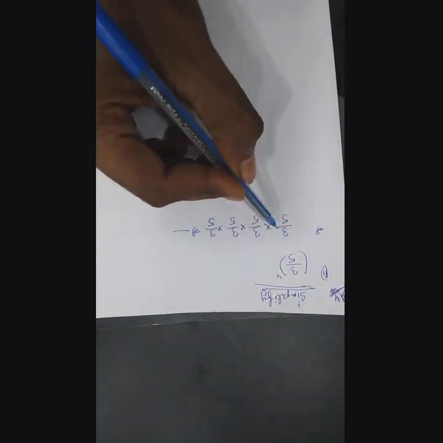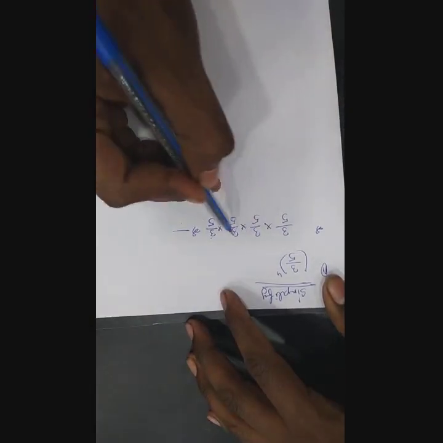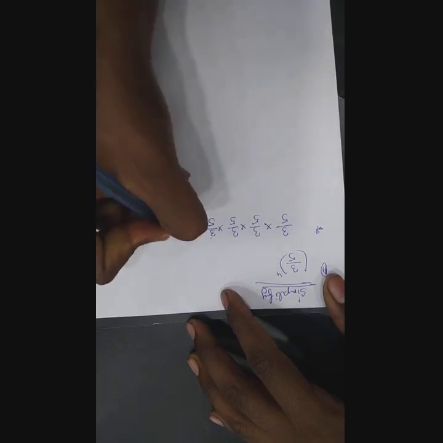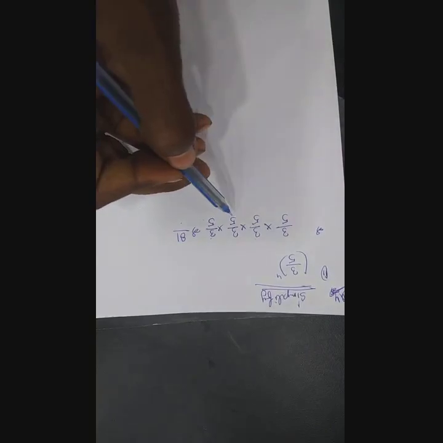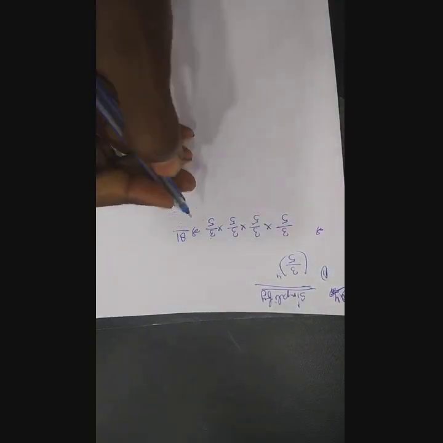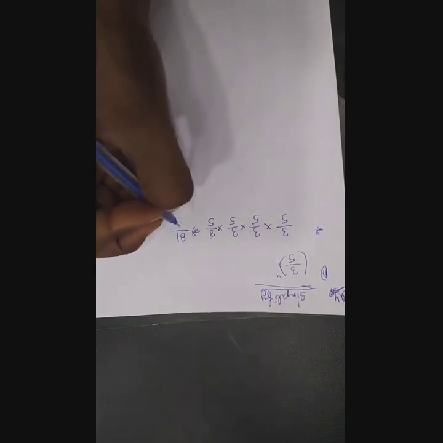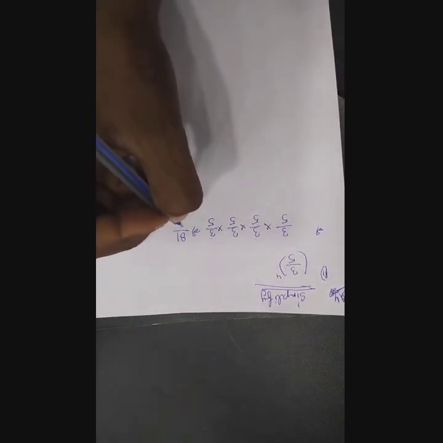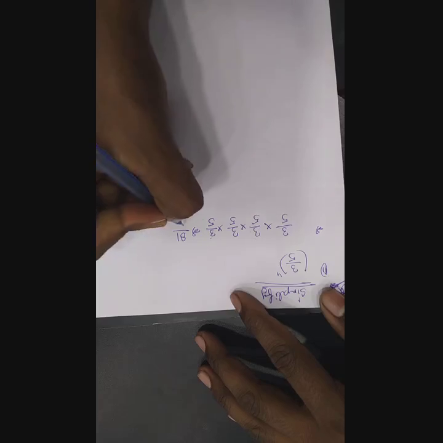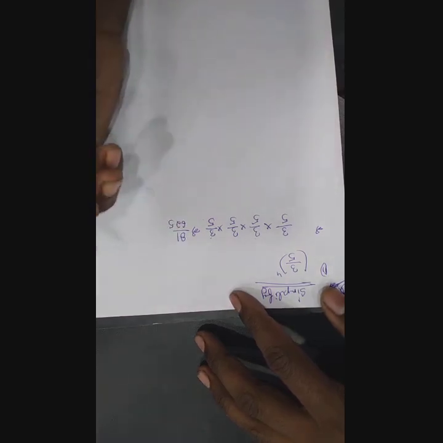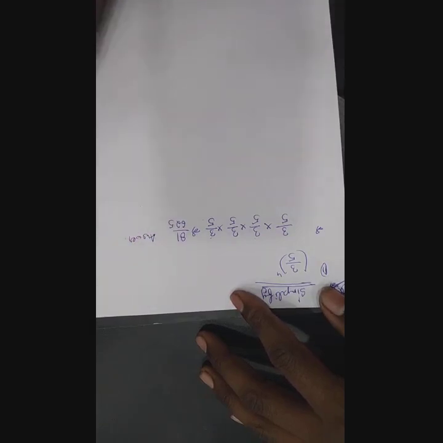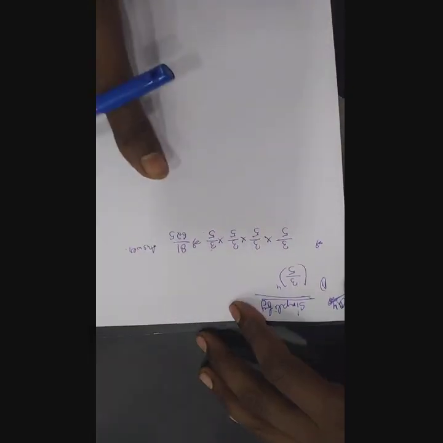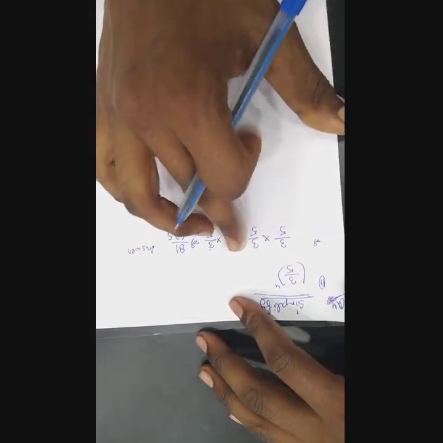Now as we can see, multiply the numerator: 3 3s are 9, 3 is 27, 3 is 81, correct? This is 81. And now the denominator: 5 5s are 25, 5 is 125, 125 into 5 is 625. Okay, this is 625. This is your answer. This is not something very horrible that you will not be able to do.